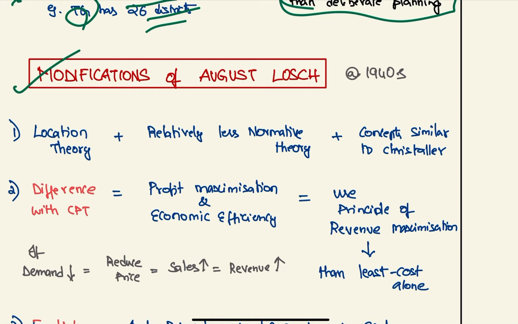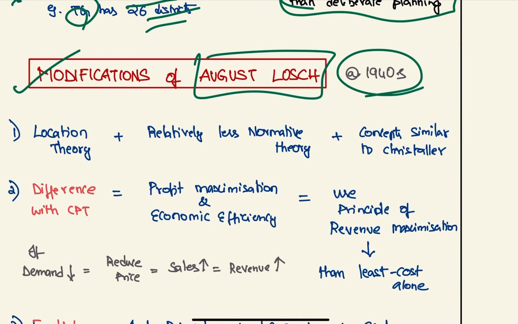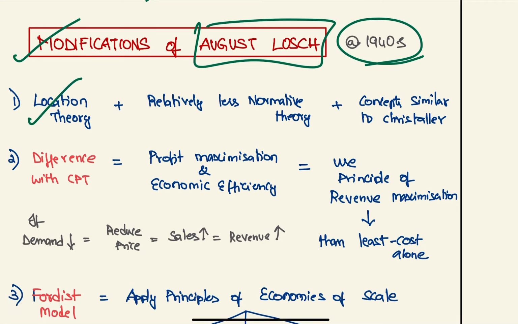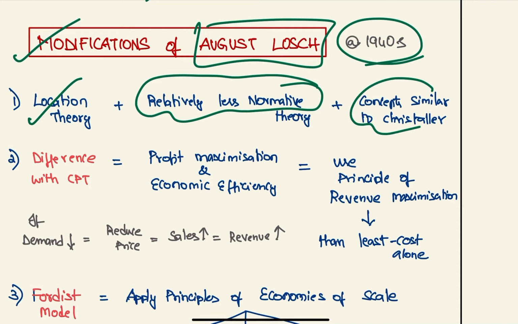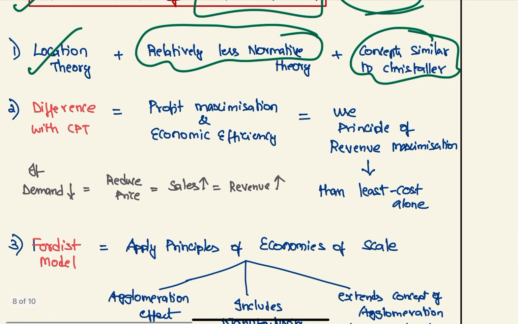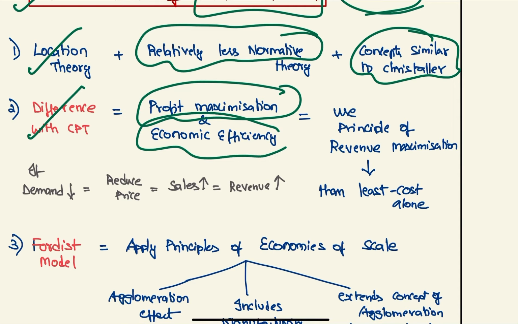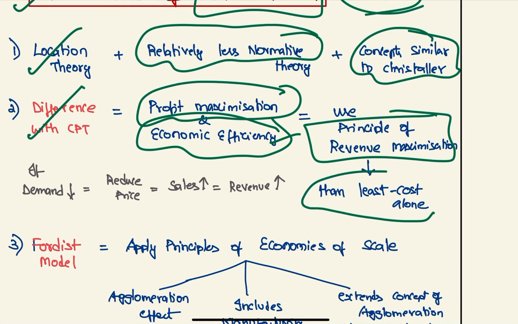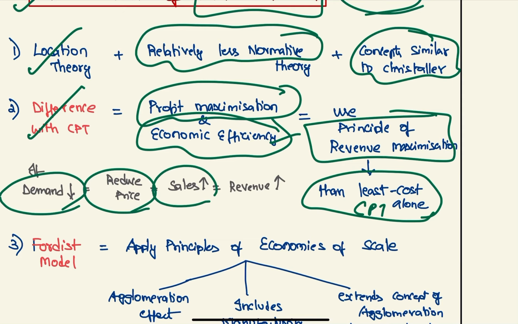Next, some modifications by August Losch, who gave it in the 1940s. So again, this is also a location theory, but this is relatively less normative, and the concepts are very much similar to Christaller. So what is the difference from CPT is that for him, profit maximization and economic efficiency, he uses the principle of revenue maximization rather than least cost alone, which is used by CPT. So for him, if there is a reduction in demand, we should reduce prices, therefore the sales will increase and therefore revenue will increase. So he is using the revenue maximization concept.